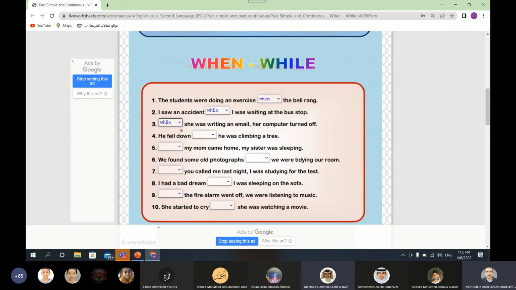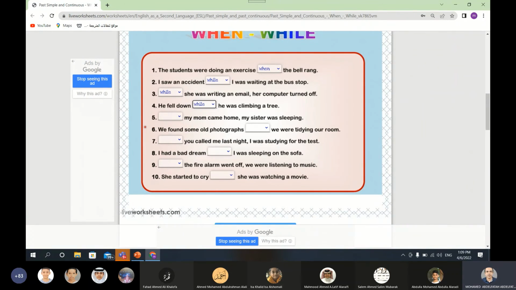Number 4. He fell down. This is the action that happened later. What about the first action? He was climbing a tree. When he was climbing a tree? No, while he was climbing a tree. Why? This is the first action. We use while with the first action: while he was climbing a tree. What happened later? He fell down.